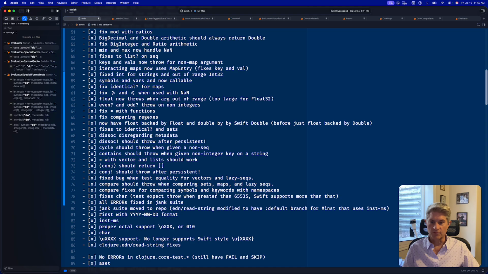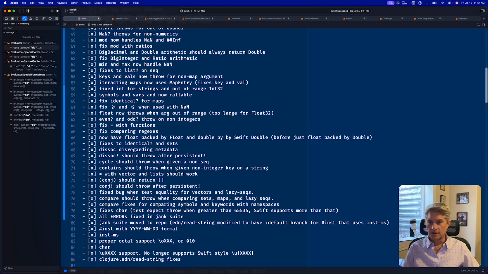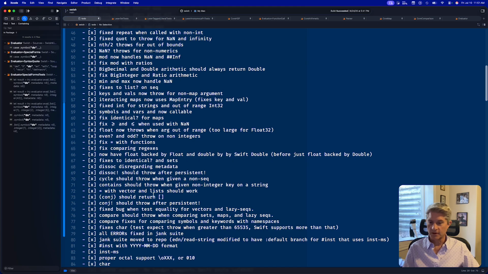So here we're throwing when the value was greater than a Unicode character. Lots of fixes to compare for comparing symbols with keywords and namespaces. Fixes to compare: it should throw when comparing sets, maps, and lazy sequences. Fix a bug when testing equality for vectors and lazy sequences. conj! should throw after a persistent!. conj with no arguments should return an empty vector. Equality with vector should work. We fixed that.